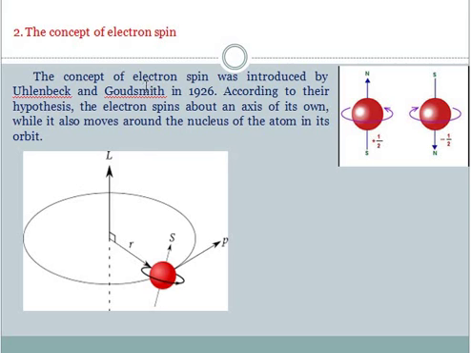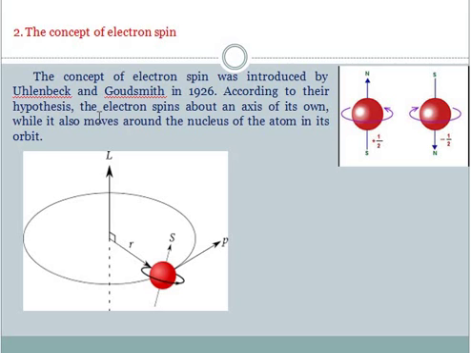The electron spins about an axis of its own while it also moves around the nucleus of an atom in its orbit. Thus, the electron in the atom possesses angular momentum due to orbital motion as well as spin motion. So this is known as total angular momentum, and this is also quantized.